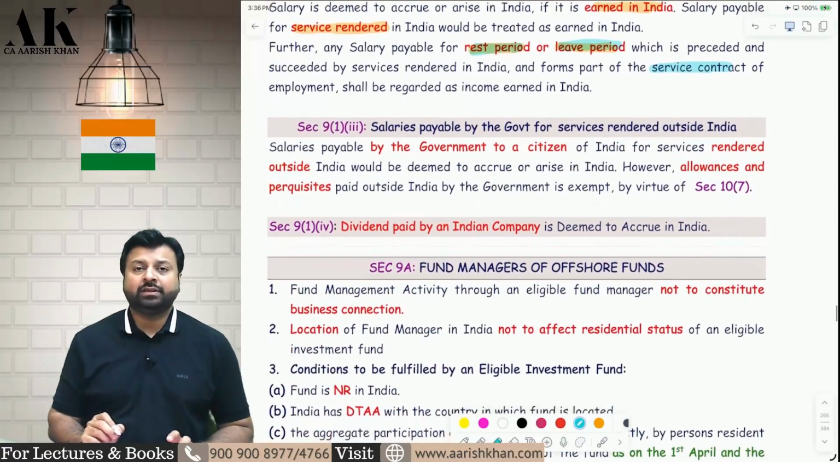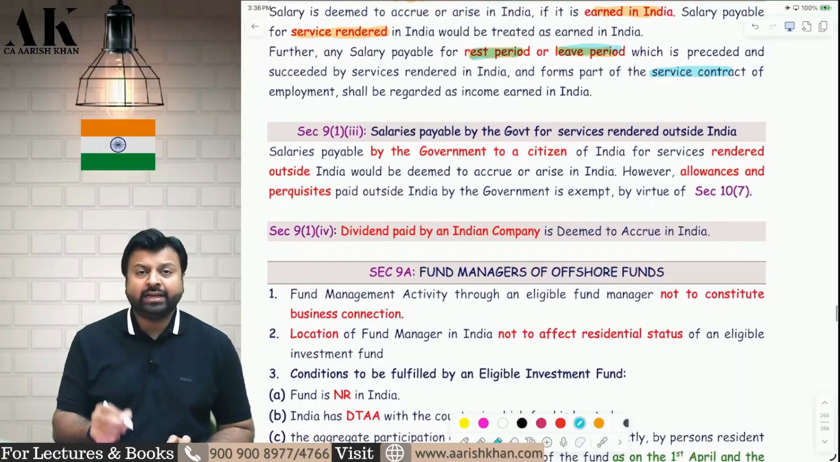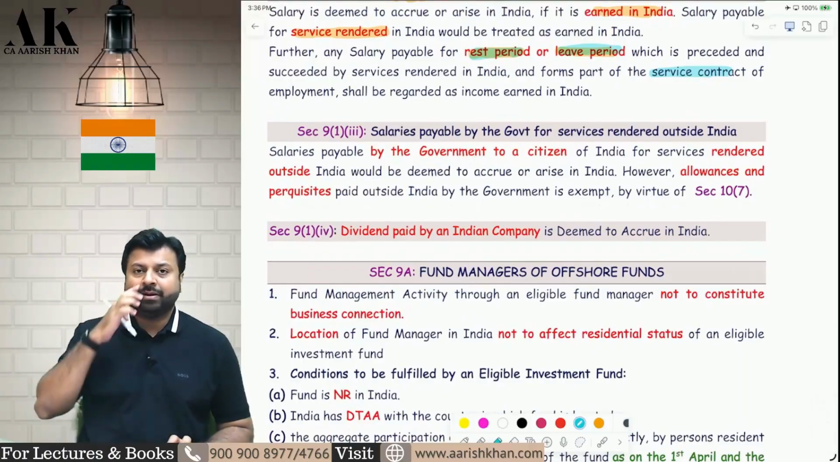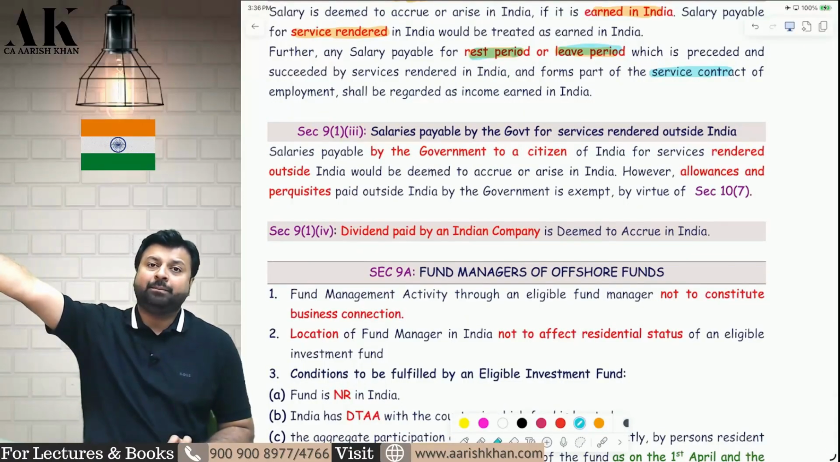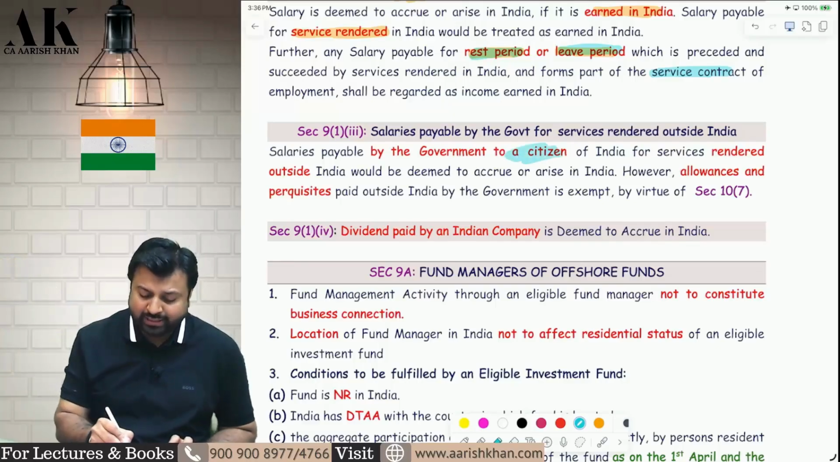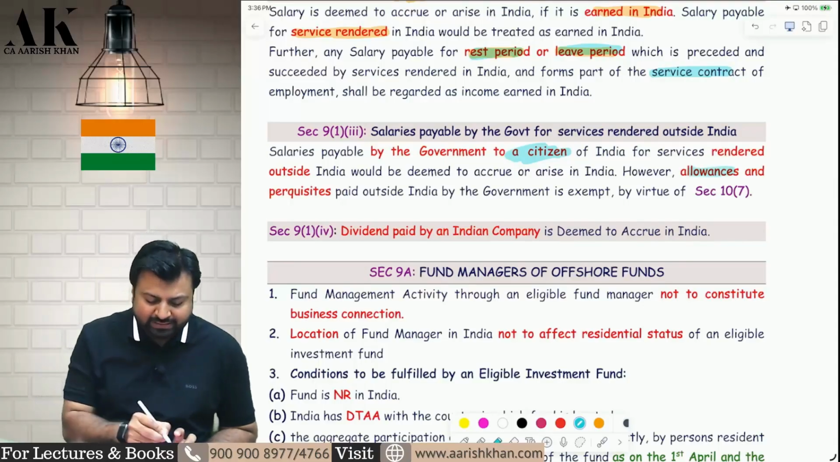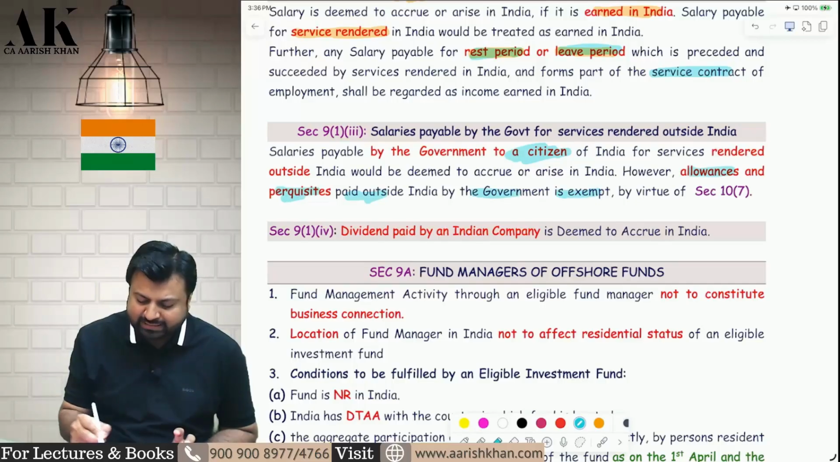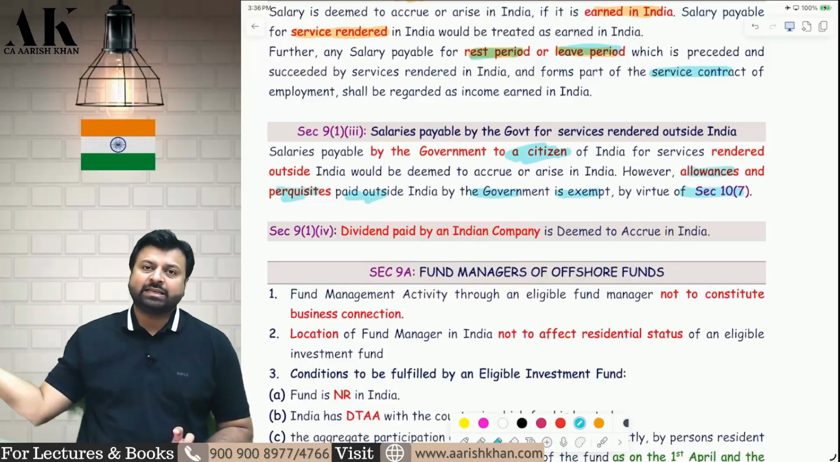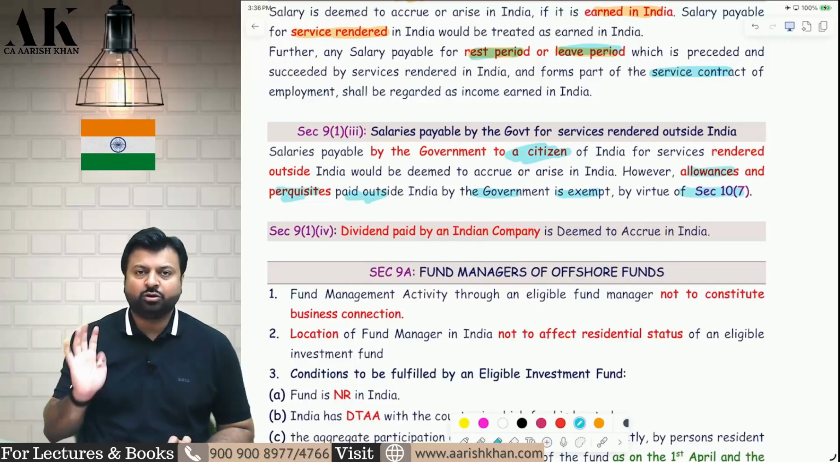Next, section 9(1)(iii). What if the government pays salary outside India to its citizen? For example, the Indian government is paying salary to its employees in USA, in the Indian embassy, in Canada, in the Indian embassy. That is also deemed to accrue in India. That is also taxable in India. But only two things are exempt: allowances and perquisites which are paid by the Indian government are exempt under section 10(7). Salary is taxable. Allowances and perquisites are exempt. I hope it is clear to all of you.